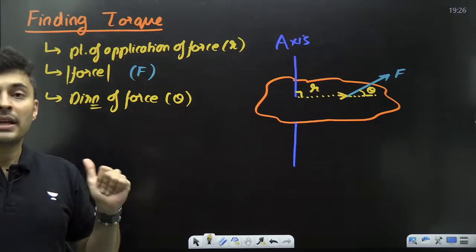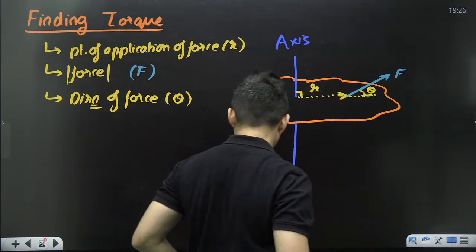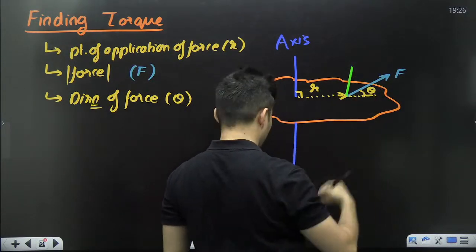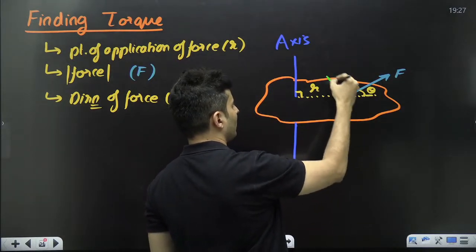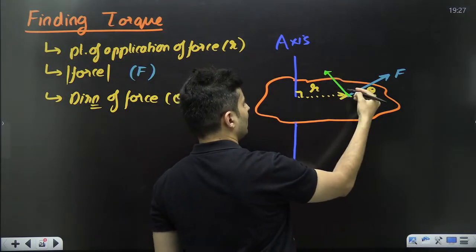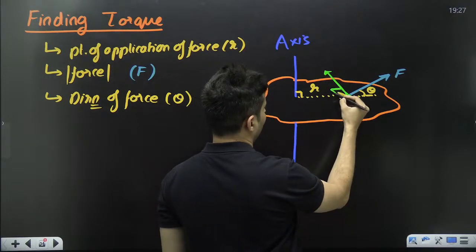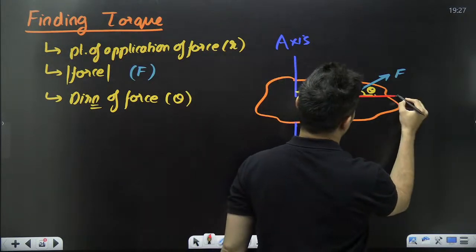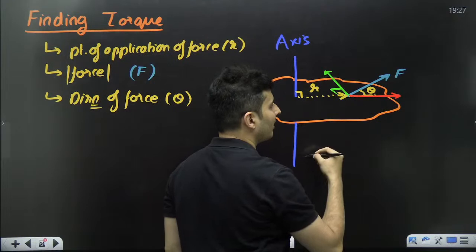Everyone with me? Now, out of this force, if I split the force into two components, one force perpendicular, basically maybe something like this. Okay, just try to visualize this in 3 dimensions. Okay, it's a little difficult, I know, but try to visualize this. This is perpendicular, and the other component which is like this, parallel to r.